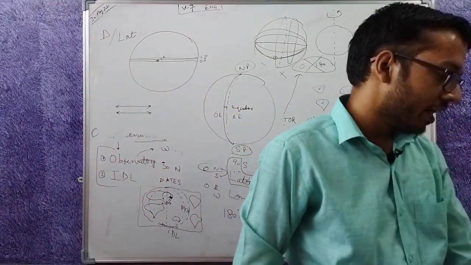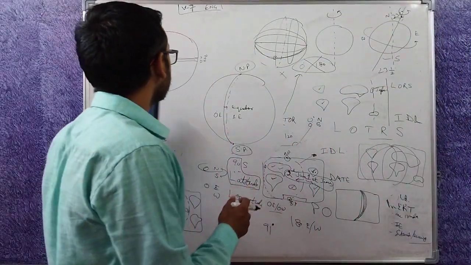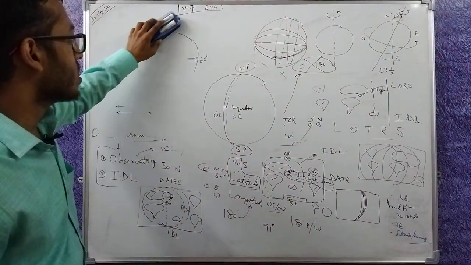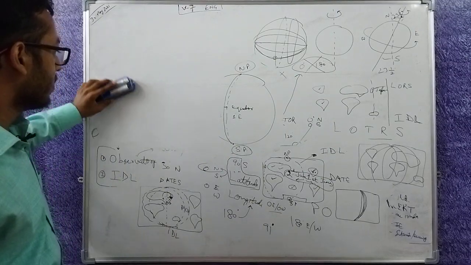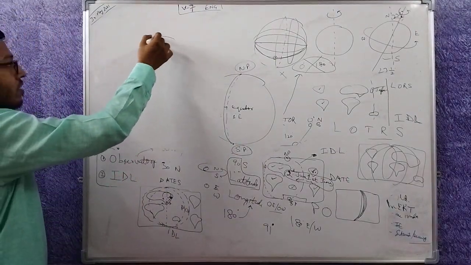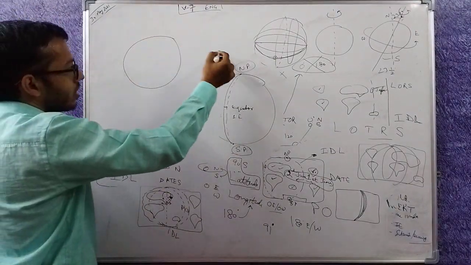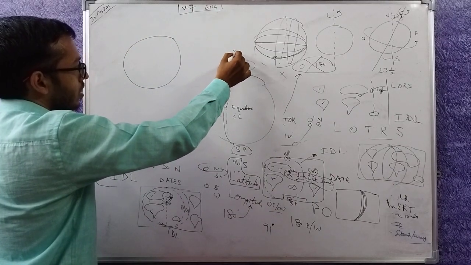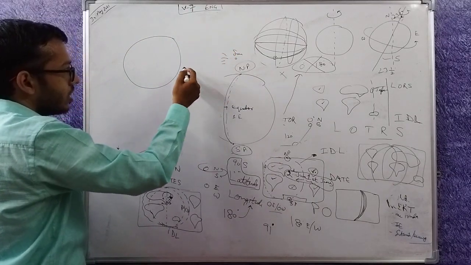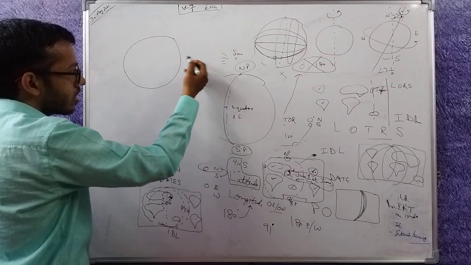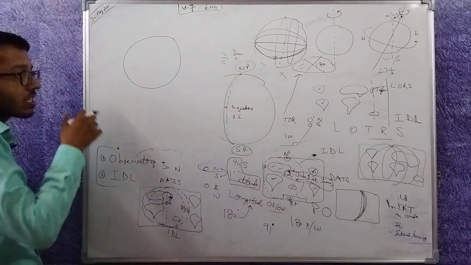Now, heat zones of the Earth. How is Earth different in terms of temperature everywhere? Here is the Earth, here is the Sun. So when Sun's light is coming, this point is the closest. The light has to travel very less.